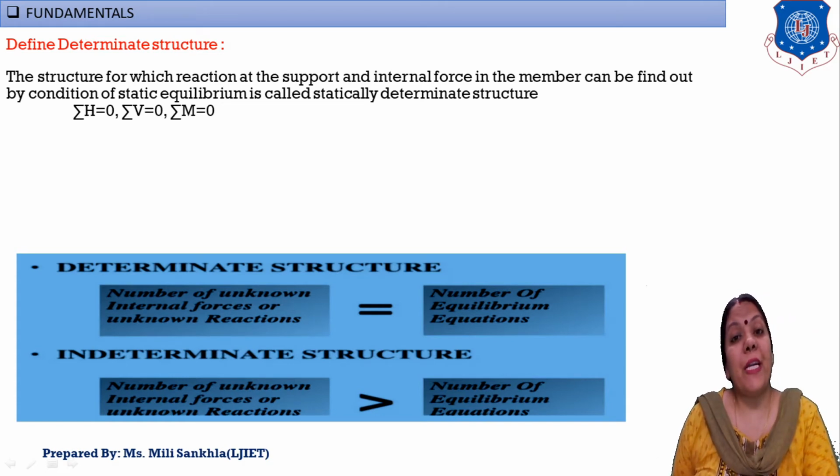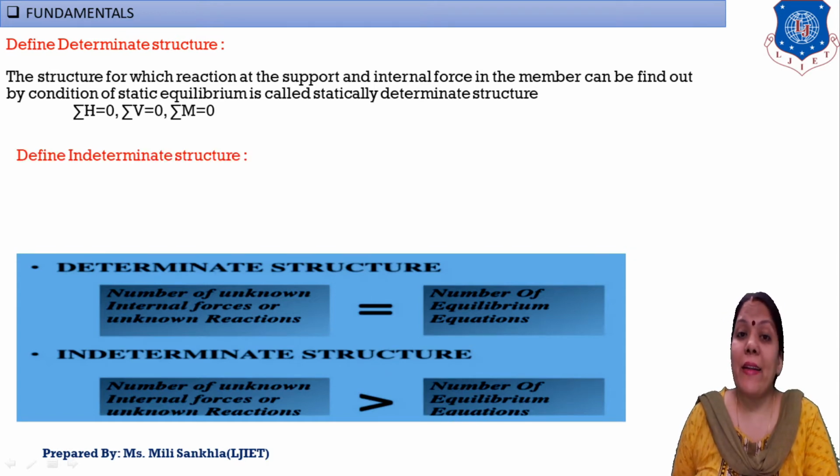The static equilibrium conditions are three. First, sigma H equals 0, that means the algebraic sum of horizontal forces is zero. Sigma V equals 0, the algebraic sum of vertical forces is zero, and sigma M equals 0, that means the algebraic sum of moments is zero.